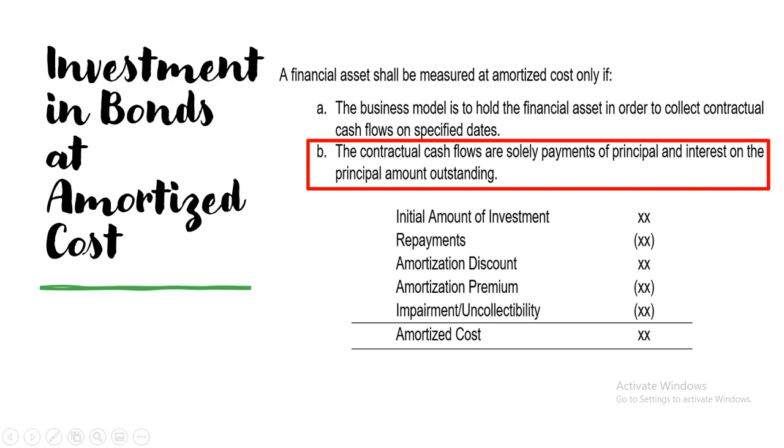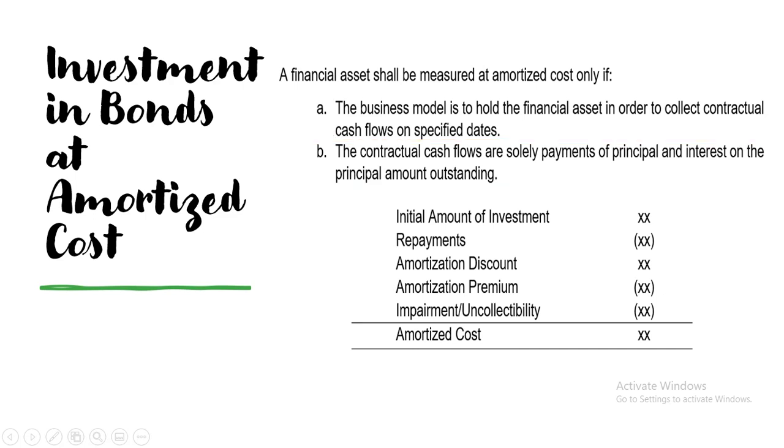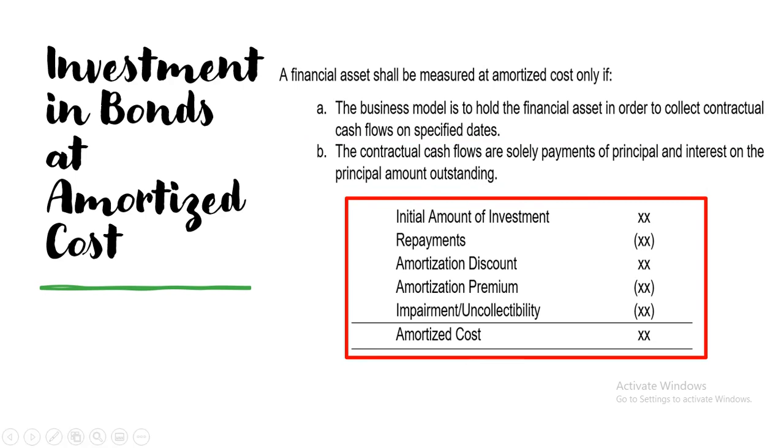Ayan. So, amortized cost is somewhat similar with present value. So, to compute for the amortized cost: initial amount invested, less any repayments made, plus amortization of discount, less amortization of premium, then less if there is any impairment loss or uncollectability. And that is amortized cost.